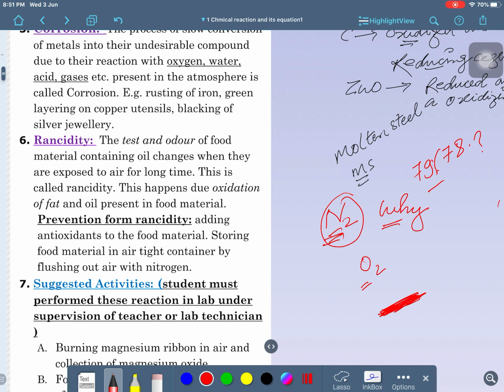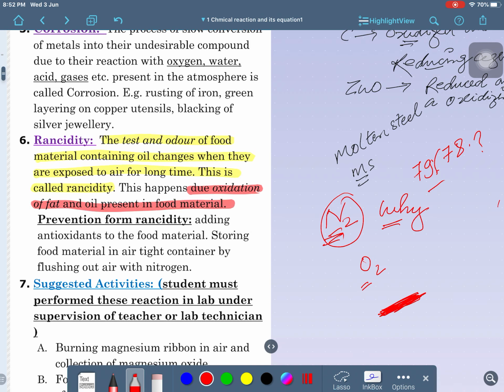What do you understand about rancidity? A foul smell, a bad smell starts coming from the food. You may see the definition of rancidity: the taste and odor of material containing oil changes when it is exposed to air for a long time. This is called rancidity, and it happens due to oxidation of the fat and oil present in the material.